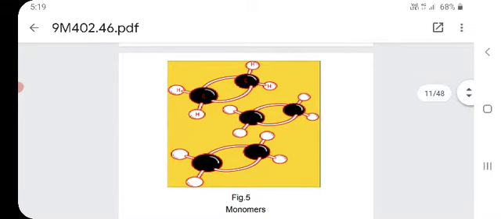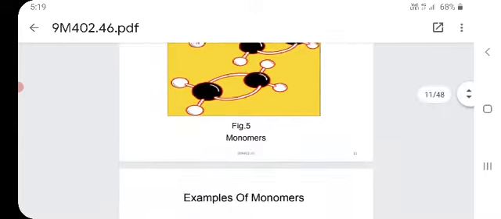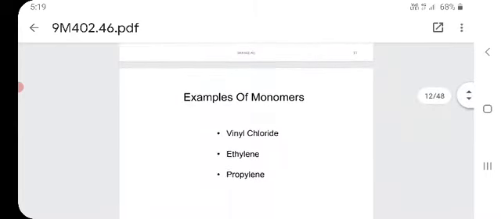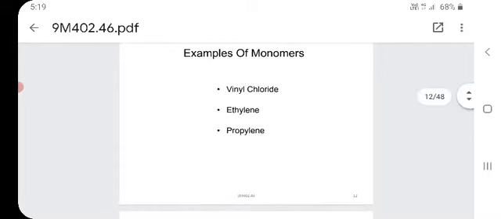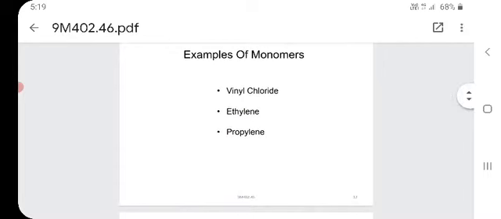See on the screen, those are monomers. Examples of monomers: what are they? Vinyl chloride, ethylene, and propylene.